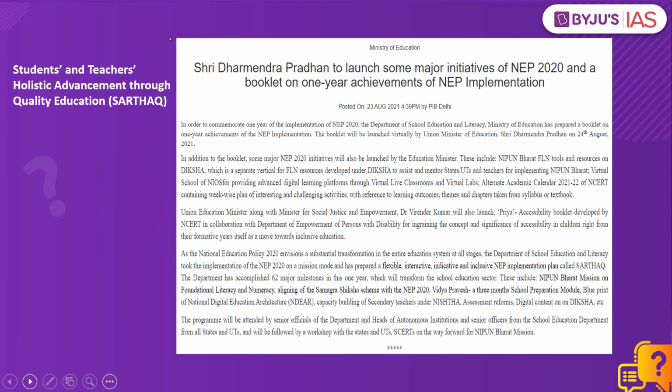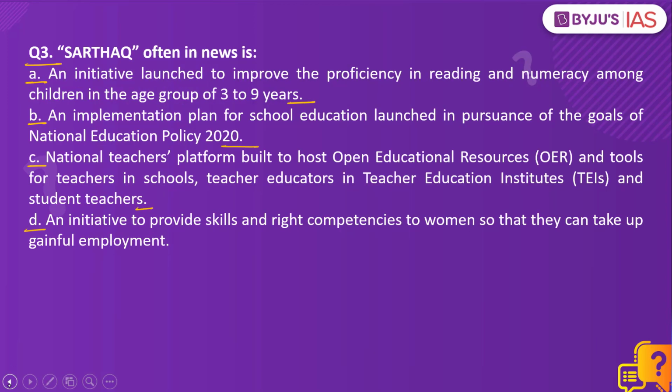Why this question? This PIB article today has a reference to SARTHAQ. What is SARTHAQ? SARTHAQ stands for Students and Teachers Holistic Advancement Through Quality Education. This was developed by the Department of School Education and Literacy. So what exactly is this? It is an indicative and suggestive implementation plan for school education, and this was rolled out to help in the implementation of the National Education Policy of 2020. Therefore, the right answer to our question would be option B. SARTHAQ is an implementation plan for school education launched in pursuance of the goals of National Education Policy 2020.